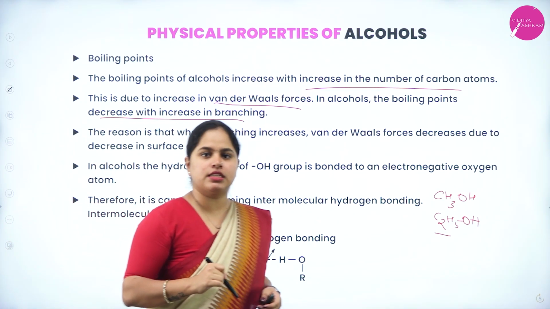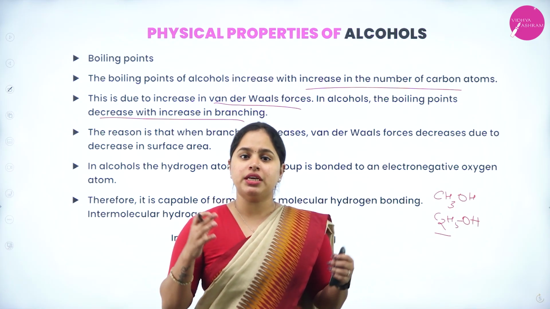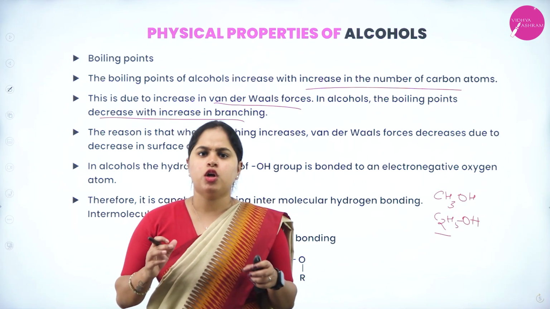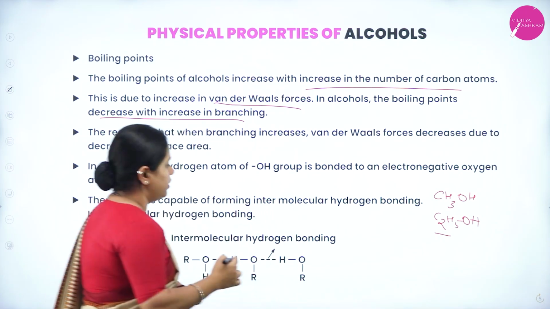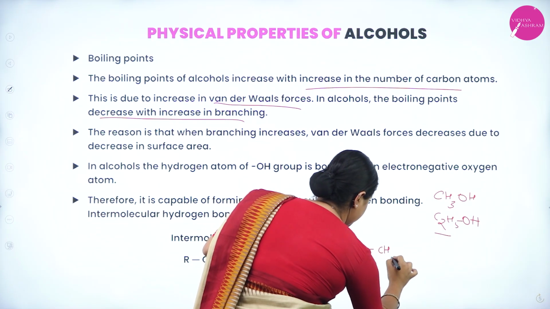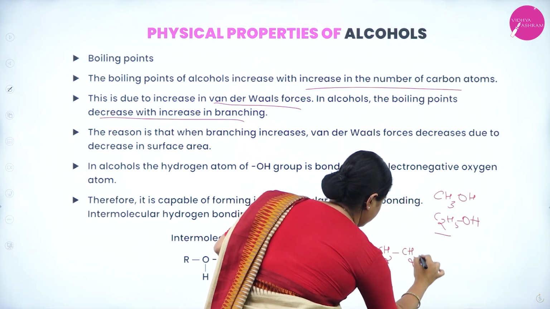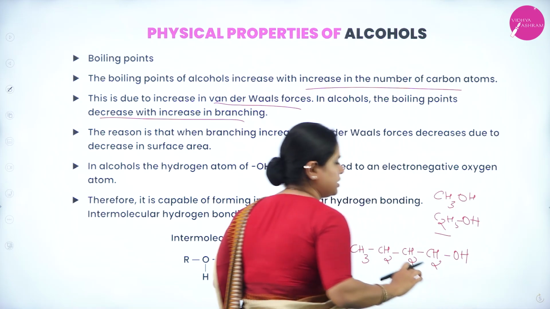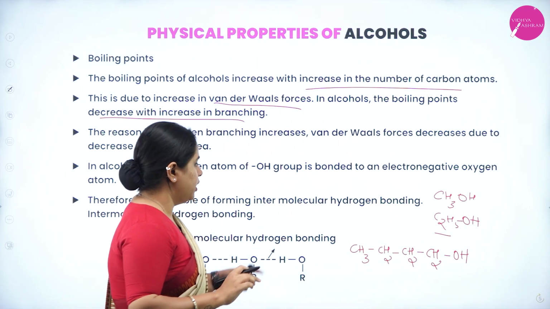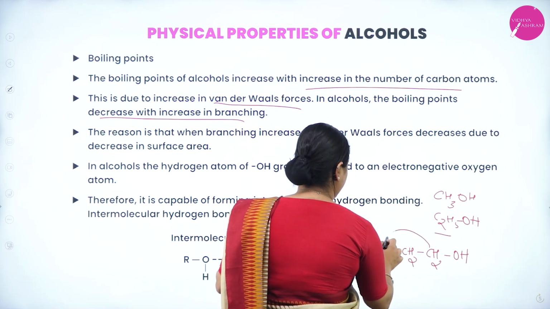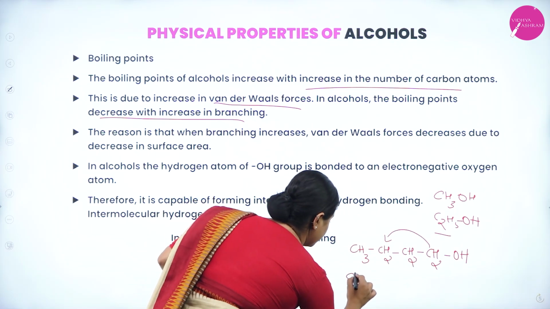Even this we have discussed in the last chapter. So when the branching increases, what happens to the boiling point? Boiling point decreases. Now branching increases means what? Let's take the example of butanol, CH3, CH2, CH2, CH2, OH. So this is the normal structure of butanol. Now I am going to write an isomer of this. Let's assume that the OH is going to shift here. So what will be your structure?